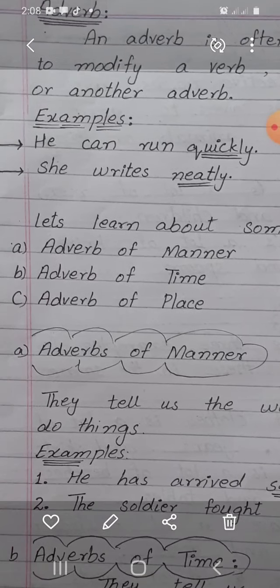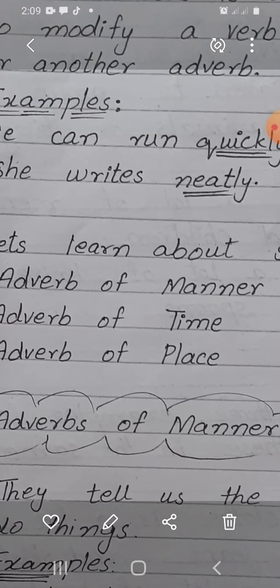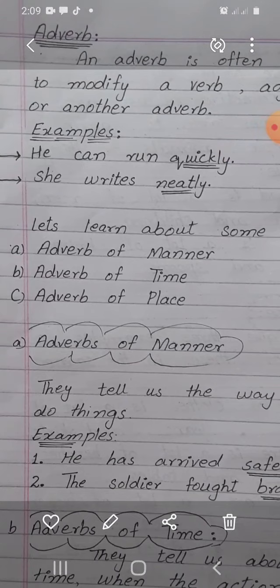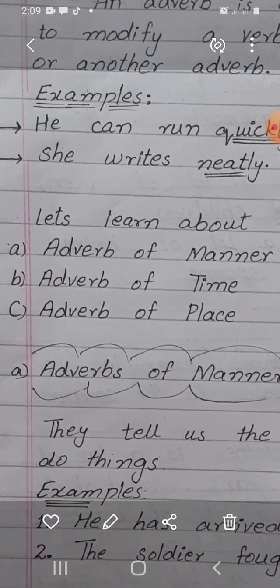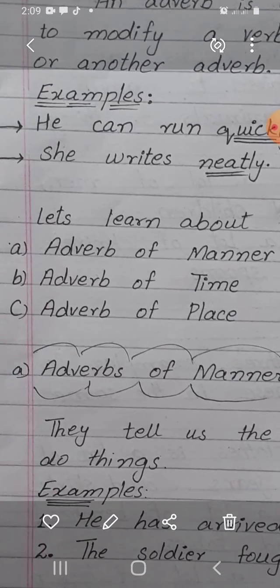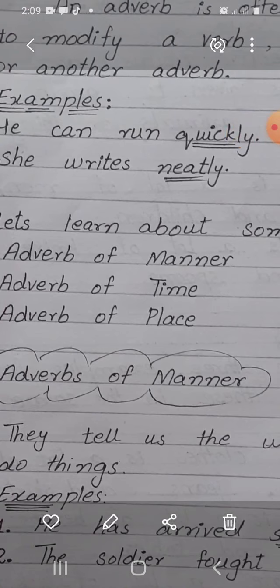He can run quickly. Here the verb is run and quickly is the word that modifies the verb. The verb is run and the word that modifies the verb is called adverb. Quickly is adverb. Next, she writes neatly. Writes is a verb and neatly modifies the verb write. So the adverb is neatly.